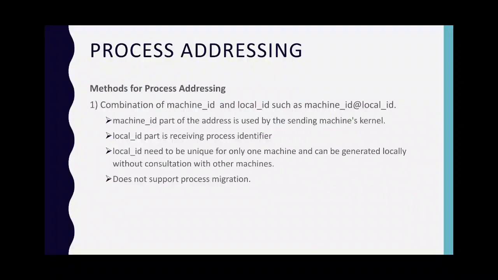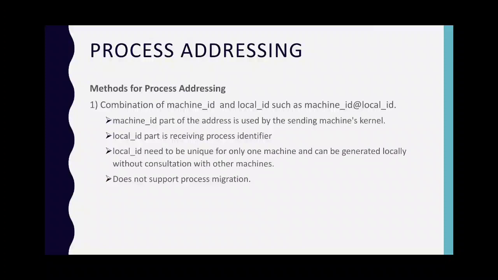So with the two basic types of process addressing used in the communication primitives, we now look at the commonly used methods for process addressing. So first is a combination of the machine ID and the local ID, such as machine ID at local ID. Here the machine ID part of the address is used by the sending machine kernels, and the local ID part is the receiving process identifier.